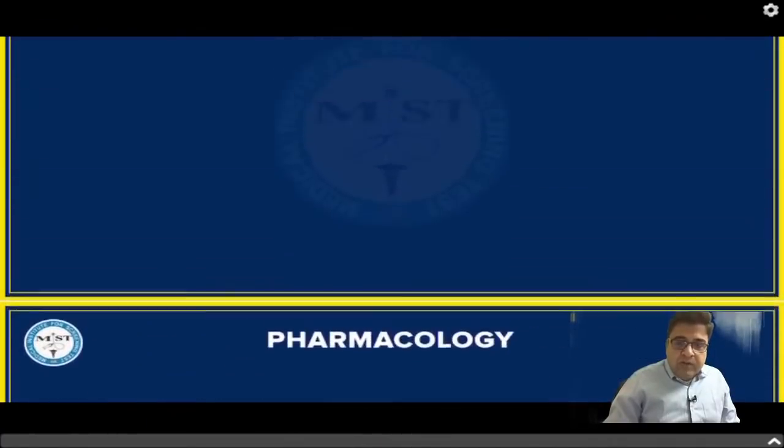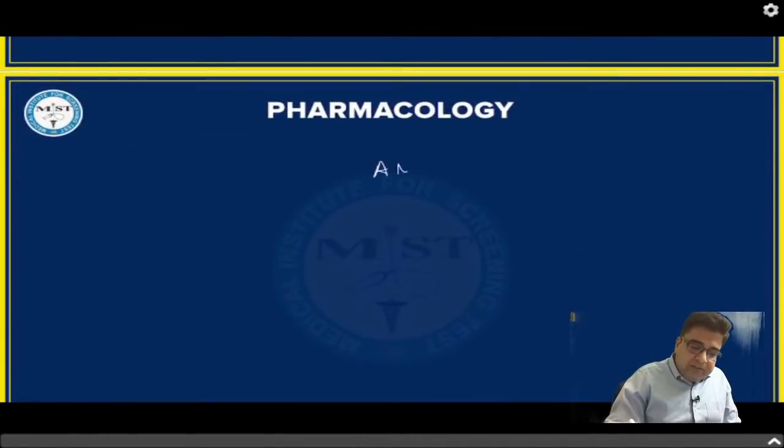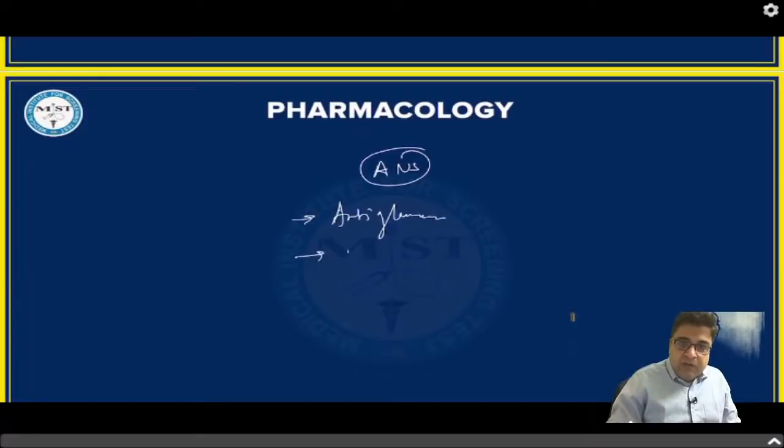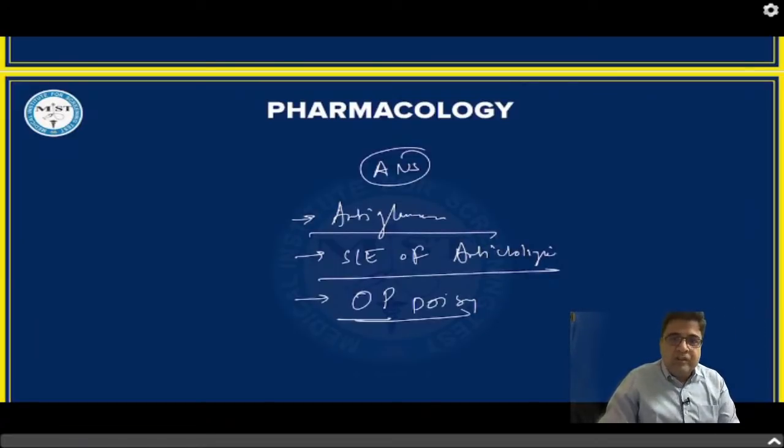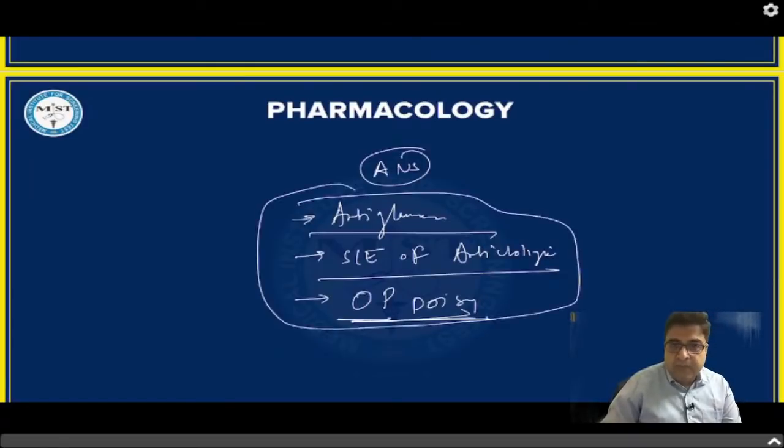If we talk about this topic, autonomic nervous system, I suggest that you should read anti-glaucoma drugs for this year's exam. Second, you can read about the side effects of anticholinergic drugs. The third, the question which was asked in last year's exam, that is OP poisoning. So please read about OP poisoning also, because the question can be repeated this year. OP poisoning is a cholinergic poisoning. The antidote of choice for OP poisoning is atropine.